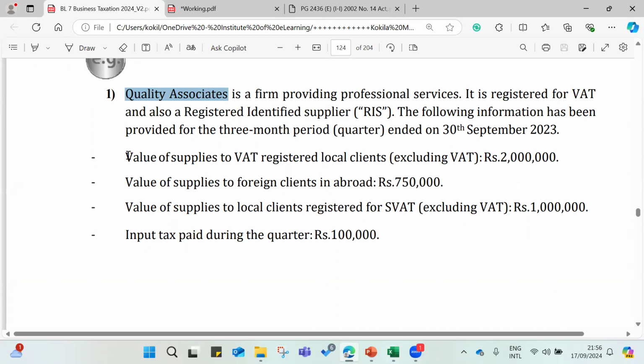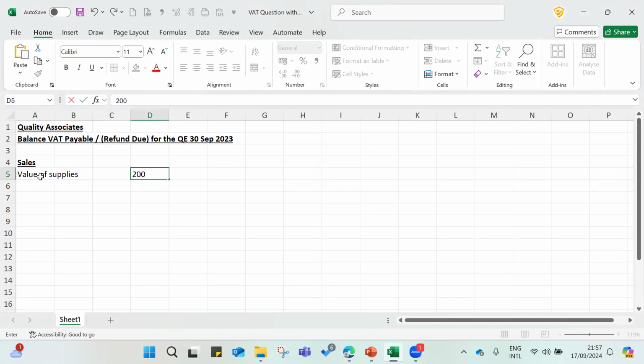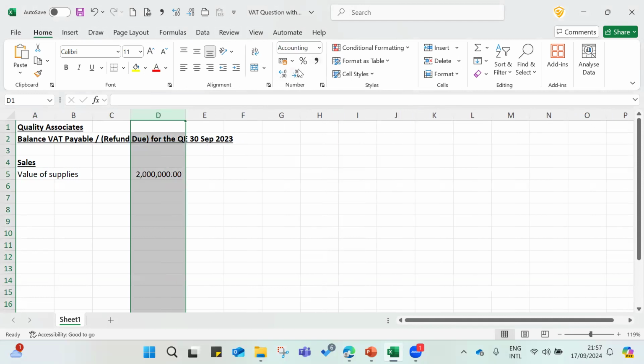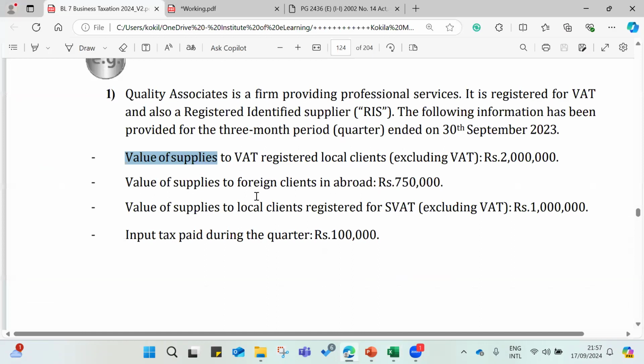Value of supplies. So if you go here, I would say first of all, sales. Then it's easy for you to remember, right? Then under that, value of supplies, or even you can say output tax. How much? The value is 2 million, and the VAT rate applicable for this quarter is 15%. So then you will end up with 300,000, right?